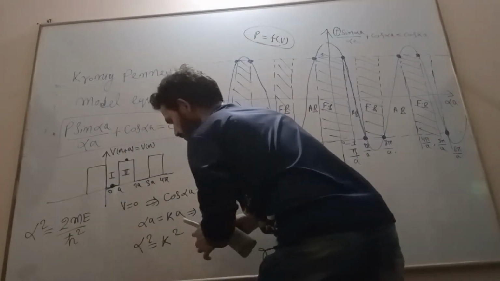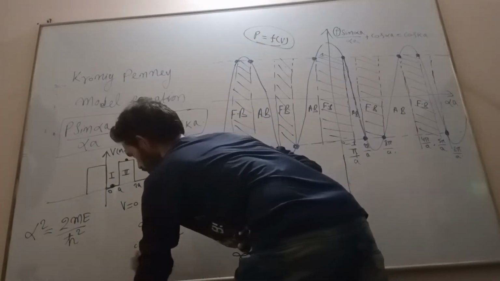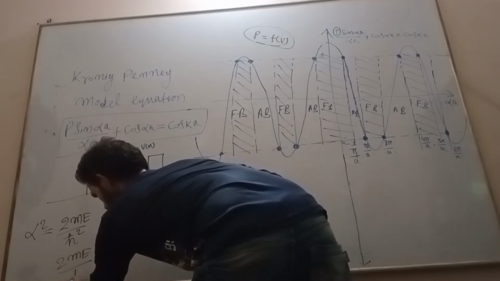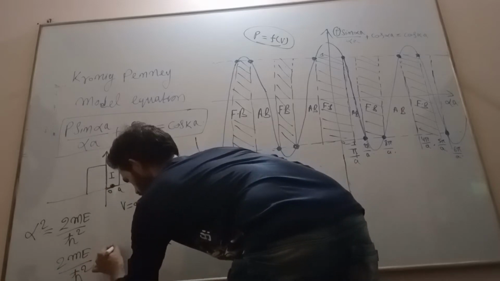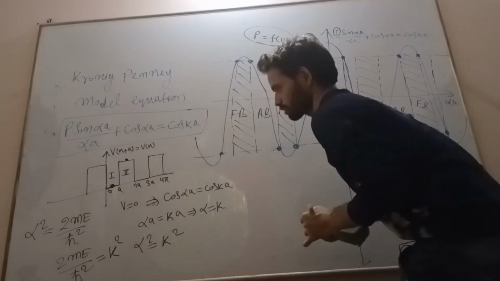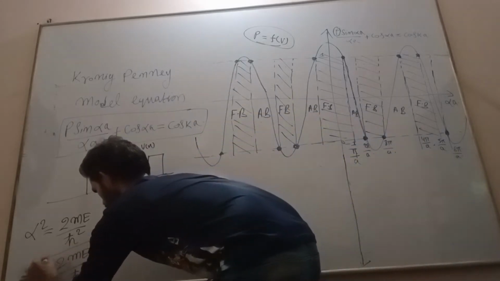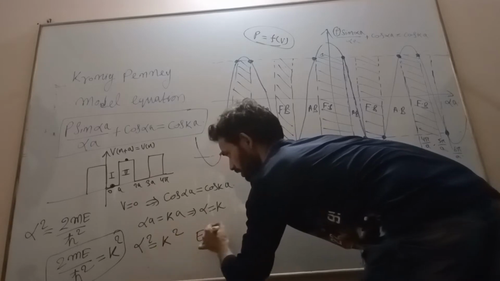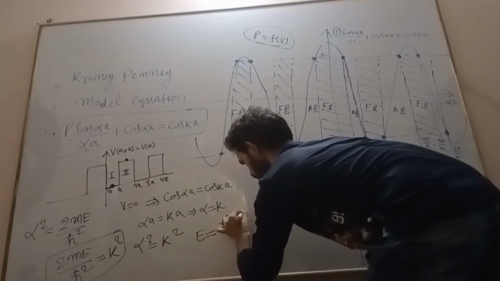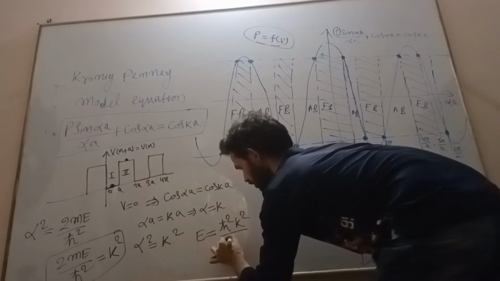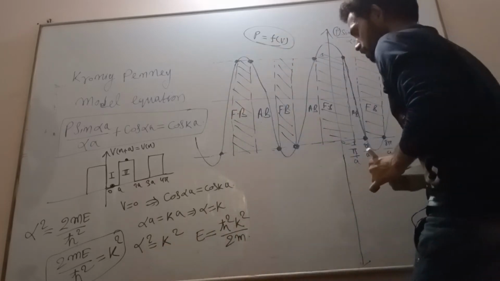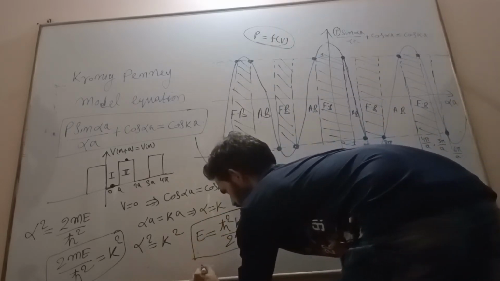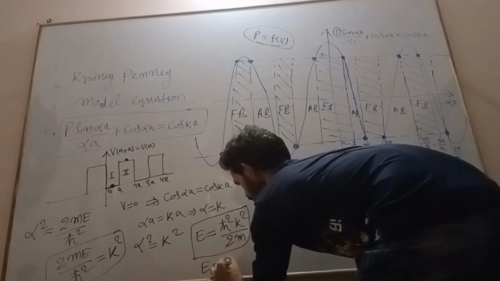From here, put this value here. What you will get is 2me divided by h cut square is equal to k square. Now find the energy from this equation. Energy E is equal to h cut square k square divided by 2m. So this energy is proportional to k square.